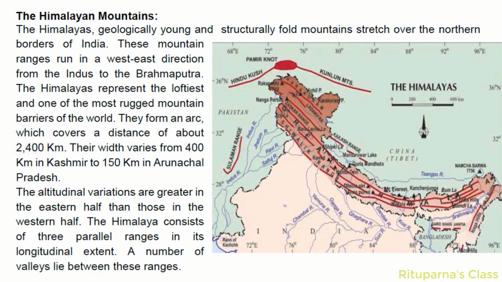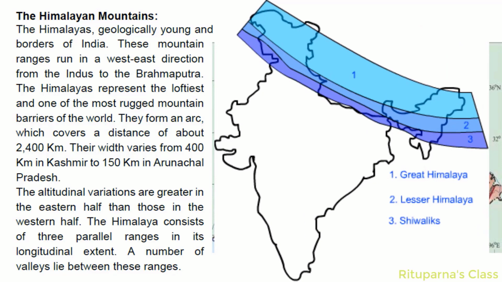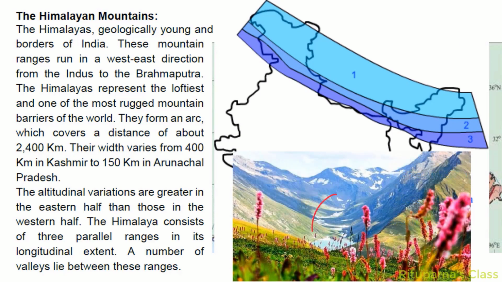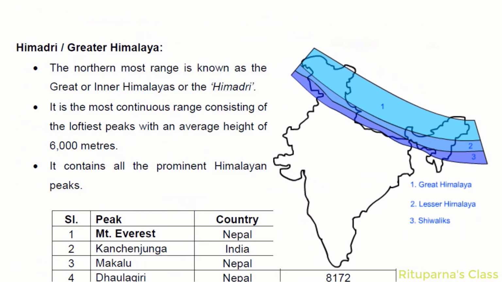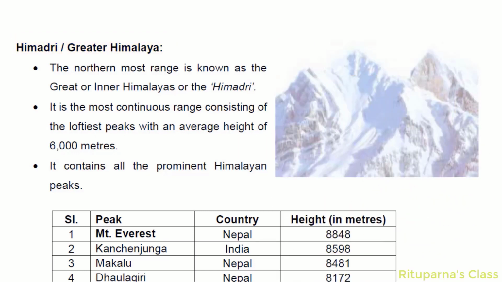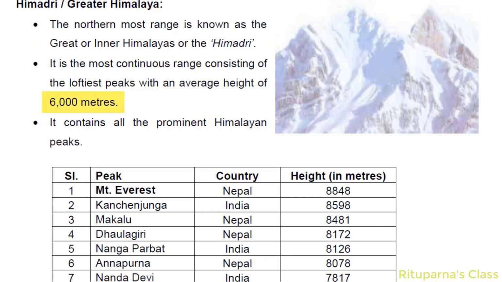Their width varies from 400 km in Kashmir to 150 km in Arunachal Pradesh. The altitudinal variations are greater in the eastern half than those in the western half. The Himalaya consists of 3 parallel ranges. A number of valleys lie between these ranges. The northernmost range is known as the Greater Himalaya or the Himadri. It is the most continuous range consisting of the loftiest peaks with an average height of 6,000 meters.